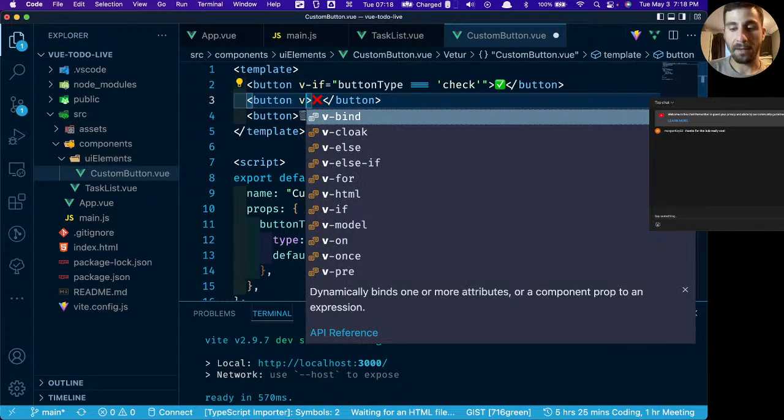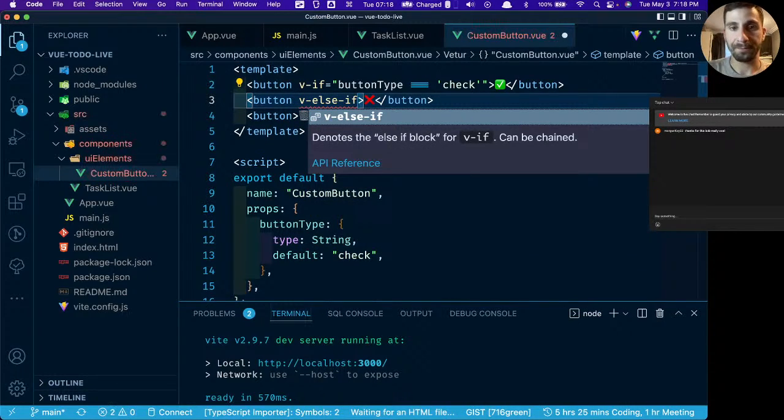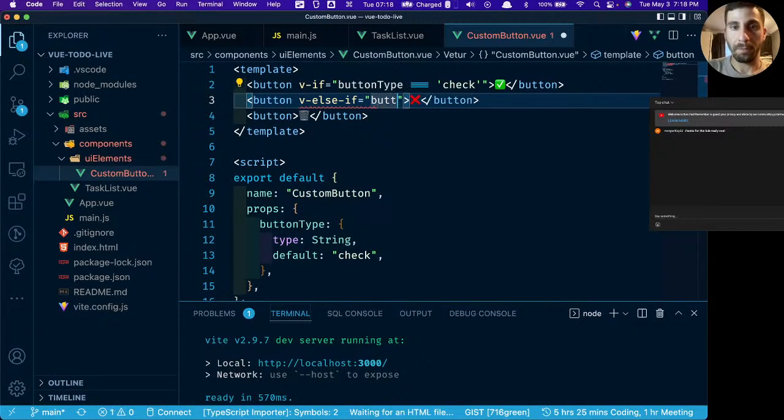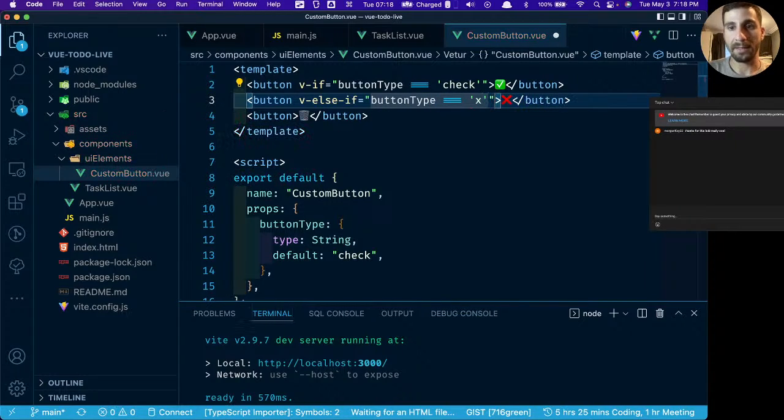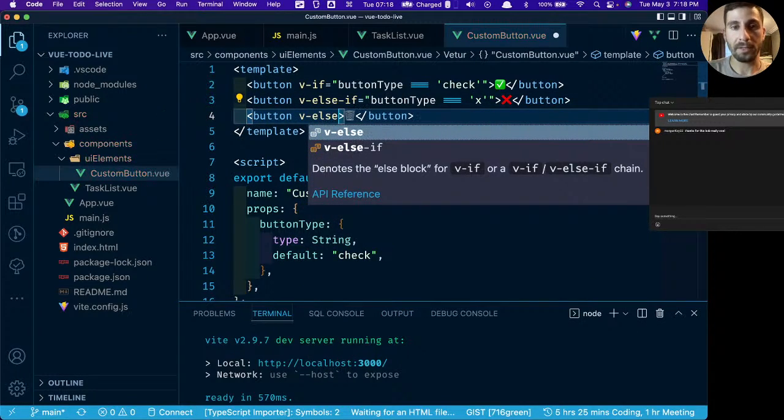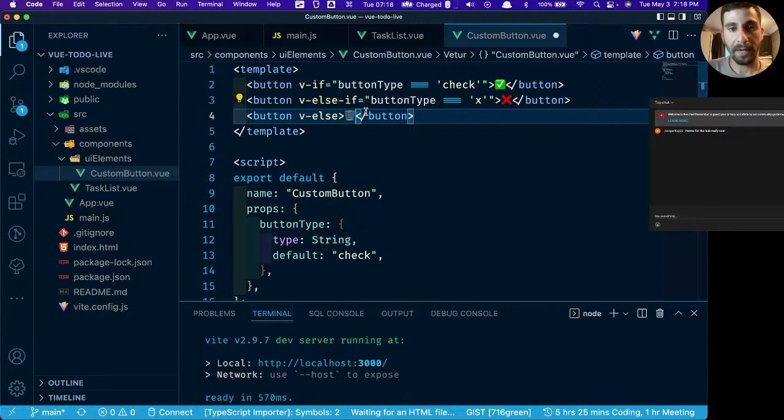We could say else if button type equals X, then we want to show this X button. And then we could say else, because there's only one more option. So if it's not check and if it's not X, then we want the trash. And this should work. Now let's also make it so when we click it,